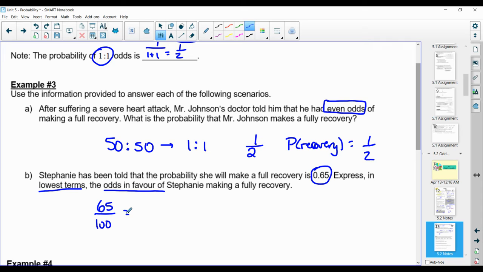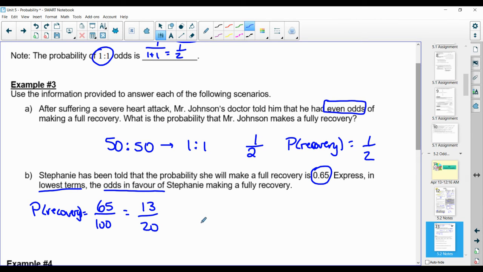Okay, 65 over 100 would be 13 over 20. So 13 over 20. This would be the probability of a full recovery. So probability of recovery is 13 out of 20.